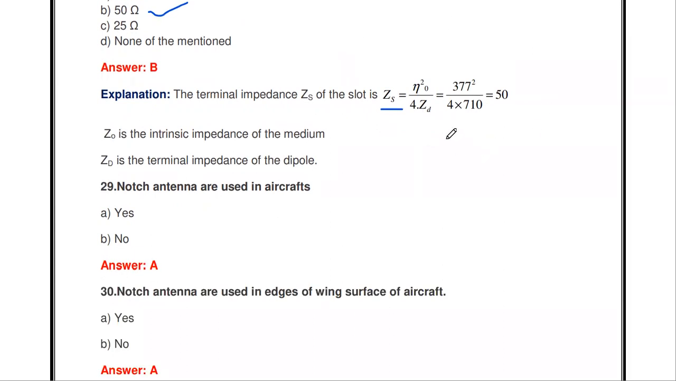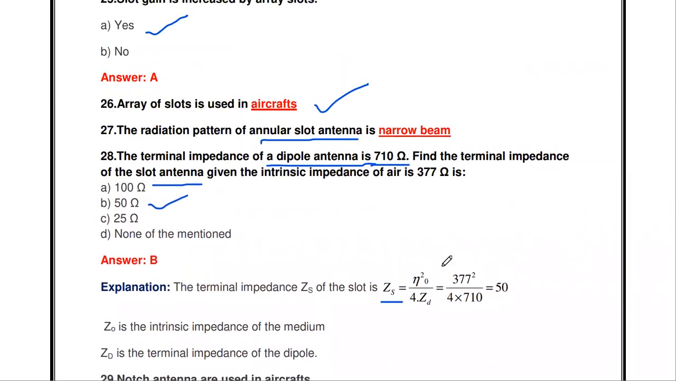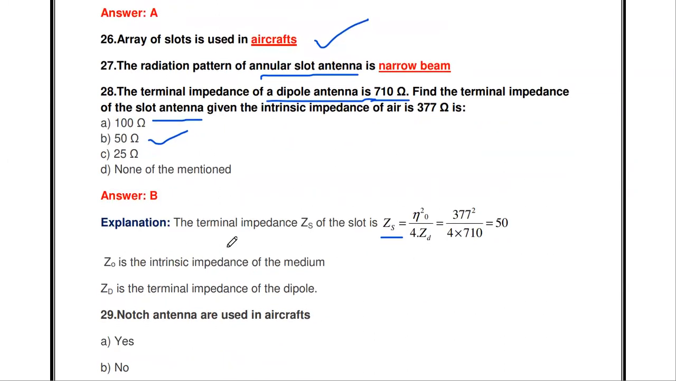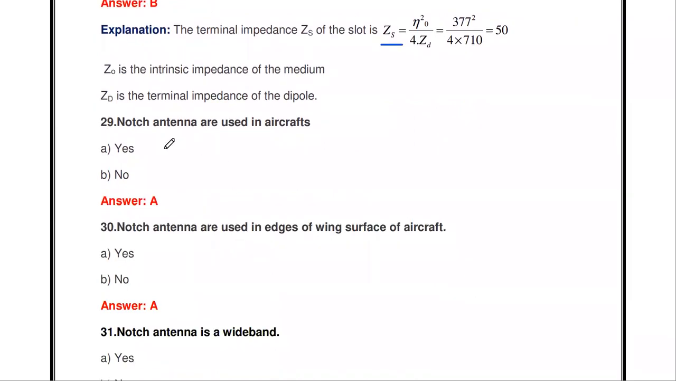Okay, so using this question, sometimes they may give the impedance of the slot antenna, and we have to find out the terminal impedance of the dipole also. Okay, so this is the relation. Then the next one, the notch antennas are used in aircraft. Yes, it is also correct.